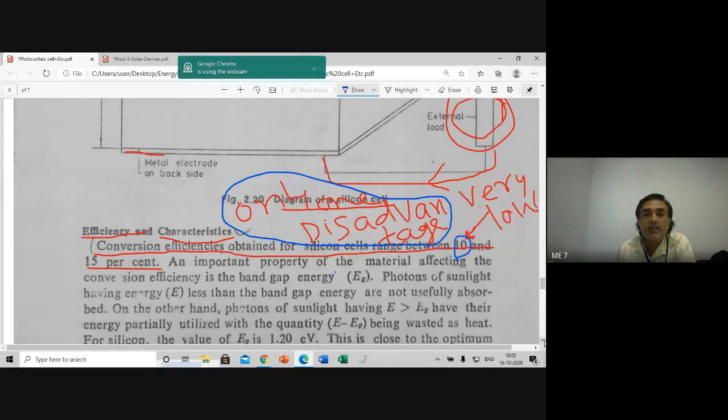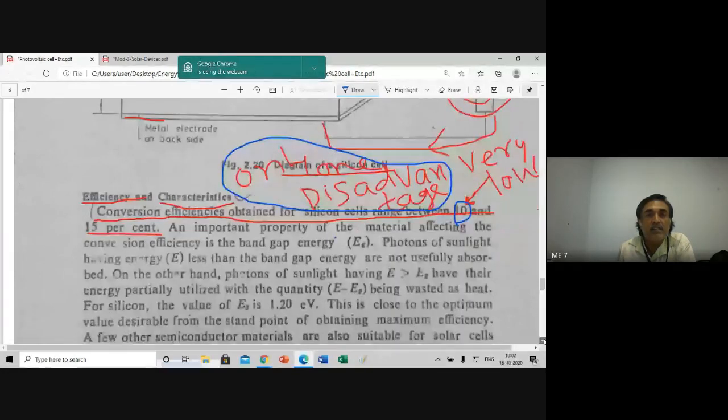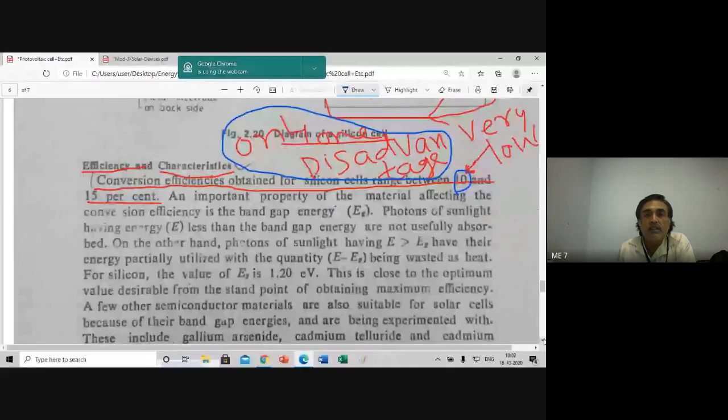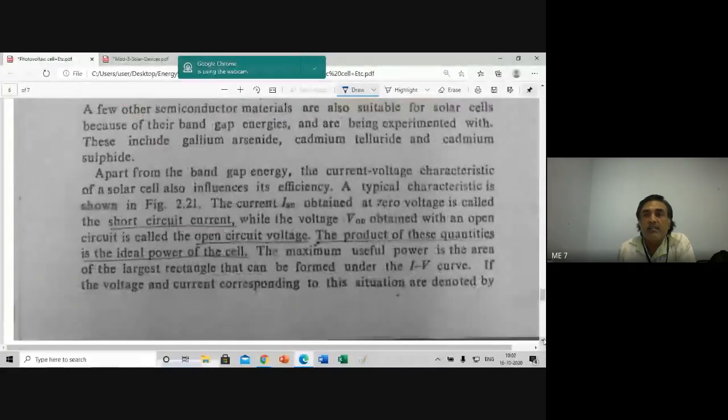That photograph also I am having, I will show you later. Okay. Now let us look at the characteristic curve. A typical characteristic is shown. Current source ISC obtained at 0 voltage is called the short circuit current, while the voltage VOC is the open circuit voltage. Mainly the maximum useful power is the area of the largest rectangle that can form under the IV curve